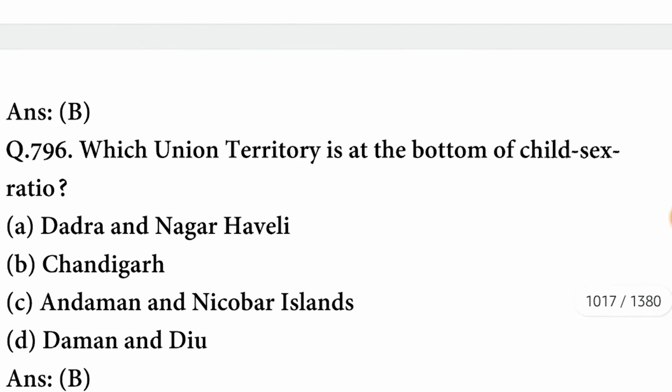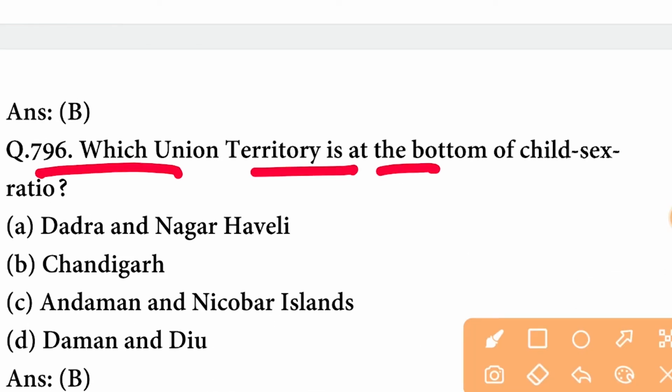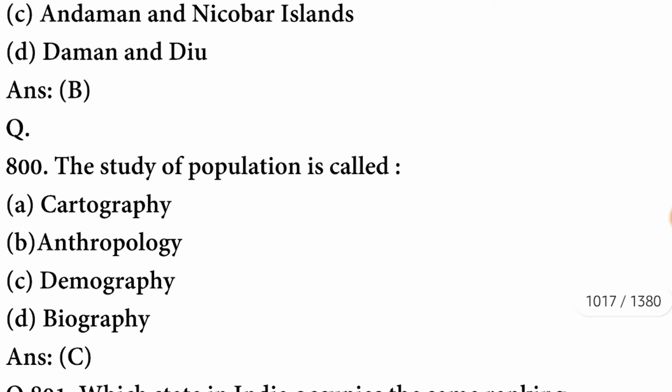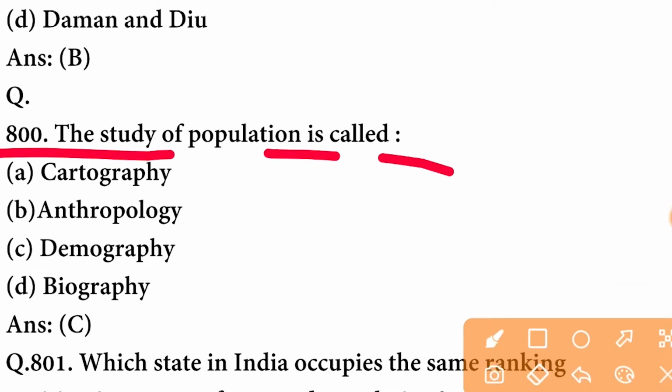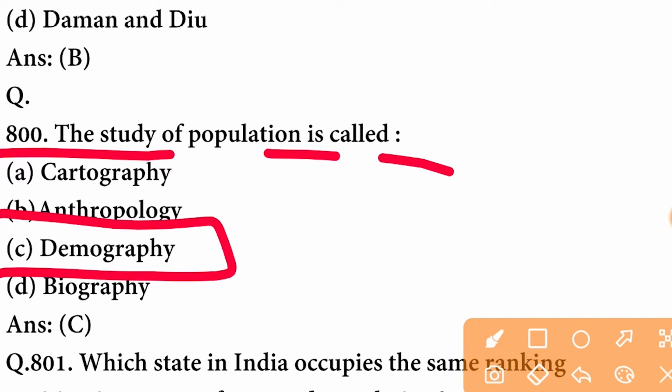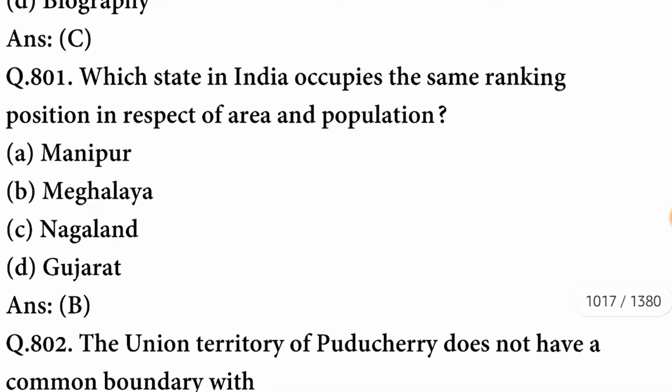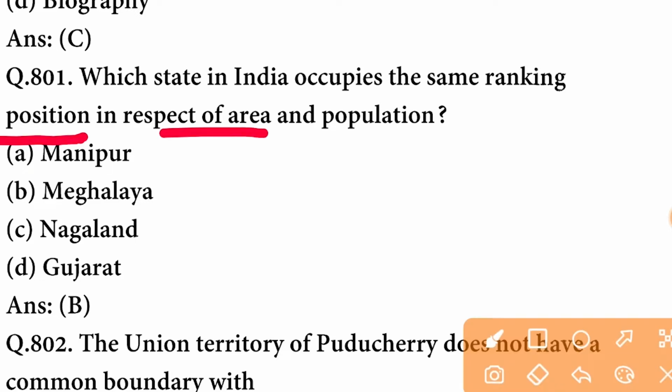Here comes our next question. Which union territory is at the bottom of child sex ratio? The union territory is Chandigarh. B option is correct. The study of population is called demography. C option is correct. Which state in India occupies the same ranking position in respect of area and population?